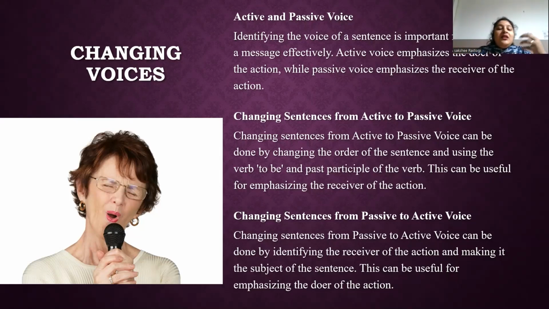For example, the dog bites the man. The dog is the doer. She writes the letter. She is the doer. In passive voice, the subject receives the action, means verb. Emphasis is on the action's recipient, means patient, rather than the doer. So here the structure is subject plus verb in the passive form, by plus agent is optional.